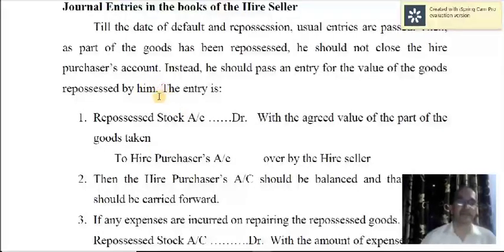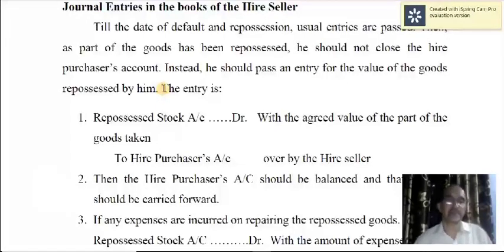Now for repossessing the part of the goods sold by the hire seller to the buyer, this entry is passed. Actually, in the case of hire purchase system, what is sold by the hire seller to the hire purchaser, that is goods for the hire seller, whereas that is asset for the hire purchaser.